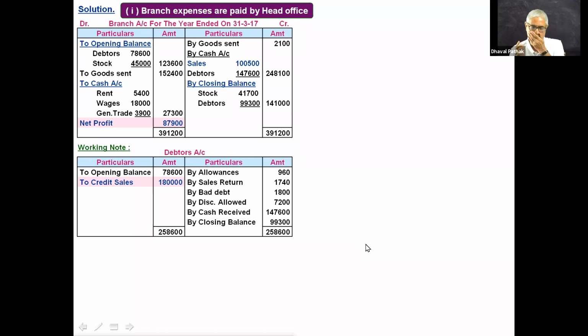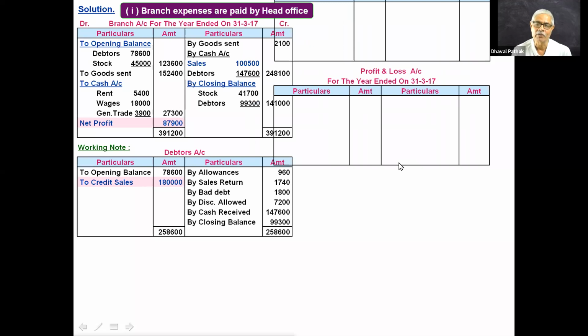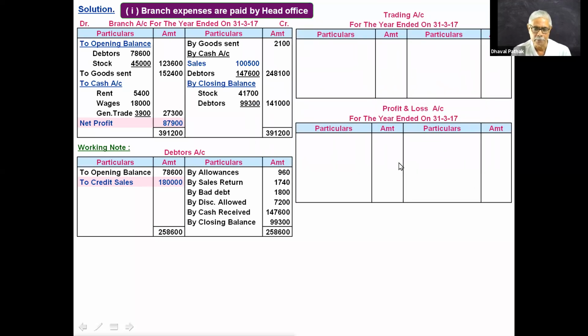Now yes, profit is going to be same, but let me demonstrate the method of preparing trading and profit and loss account. So long as I don't complete it totally, don't write anything, just observe the screen. I'll give you enough time to prepare trading and profit and loss account in your notebook. But look at my style of preparing trading and profit and loss account. That's very important. Please look at the screen. Don't write anything now. Now I want to prepare this trading and profit and loss account that has come on the screen. Could you see it?